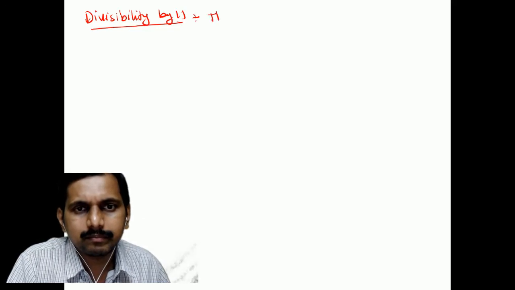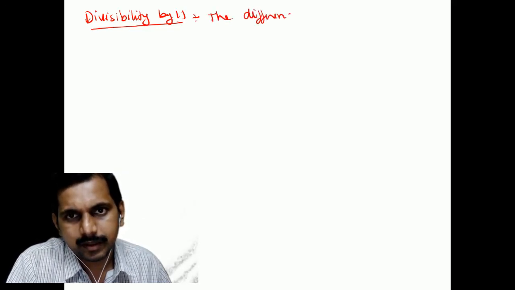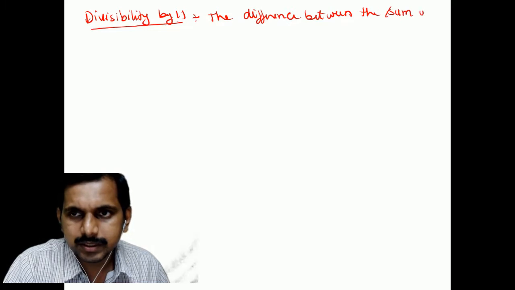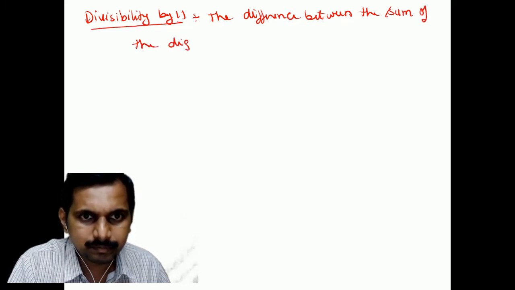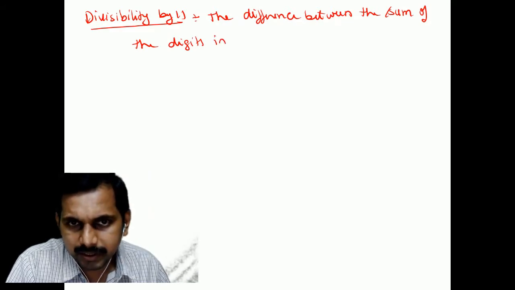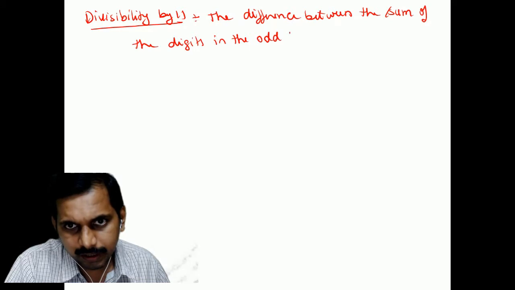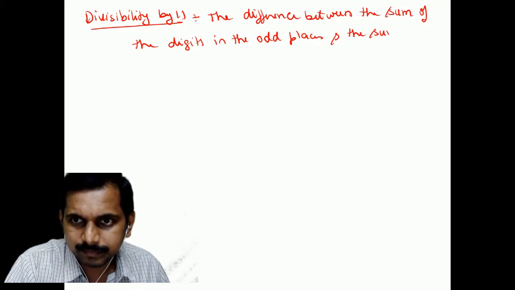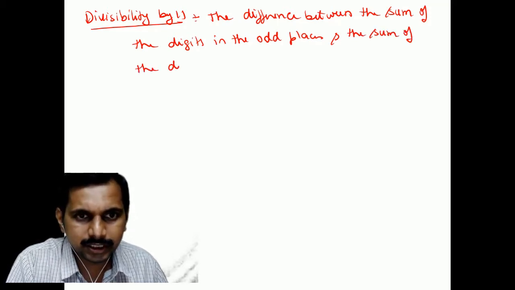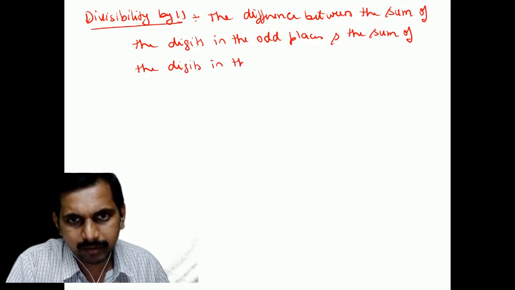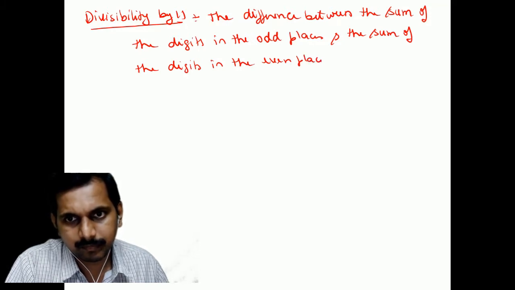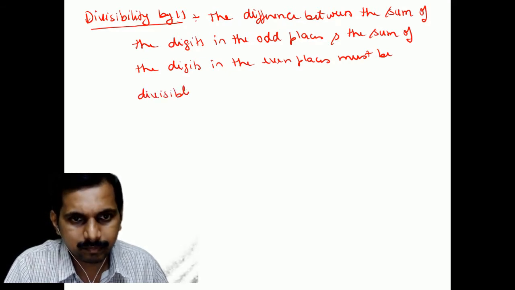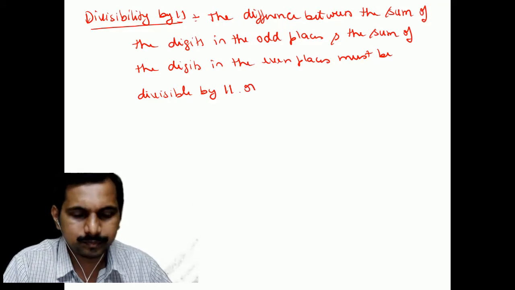The difference between the sum of the digits in the odd places and the sum of the digits in the even places must be divisible by 11. That's it. Or 0. One of the two.